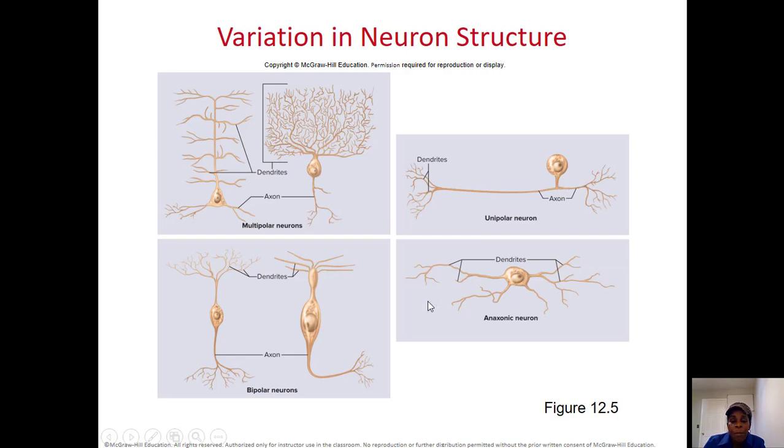Then you have the bipolar, only 2 poles. That means the cell in the circle, in the middle, has 2 extensions, axon and dendrite. Then you have the unipolar. You see the cell body, the neurosoma, with 1 extension coming out of it. One side will be the dendrite, the other one will be the axon, or the dendrite could be at the very end. And then we have some of them that will not have axon at all.